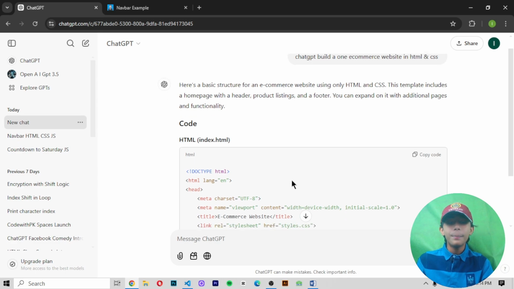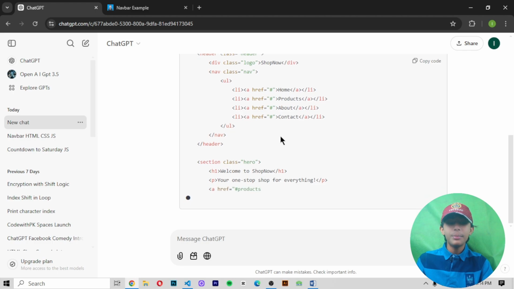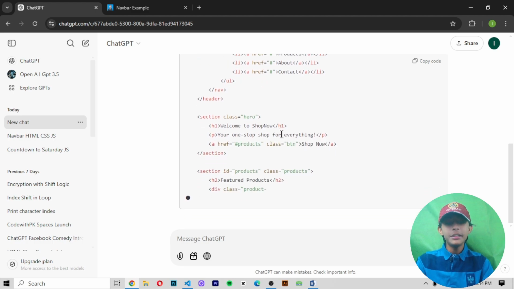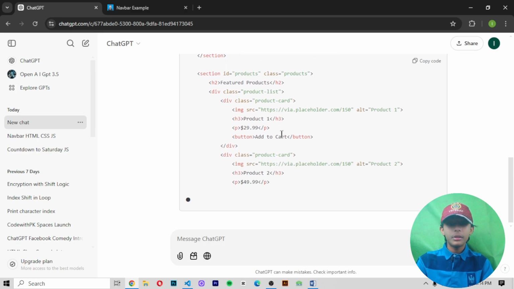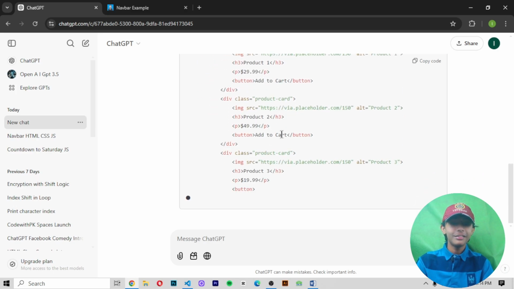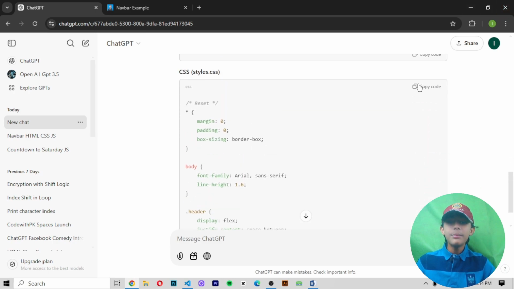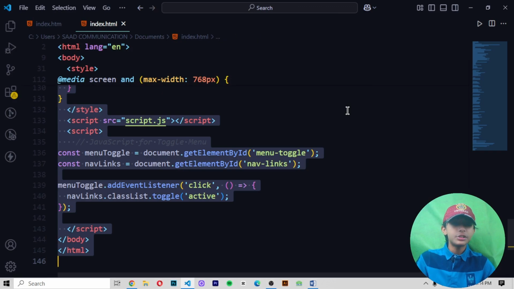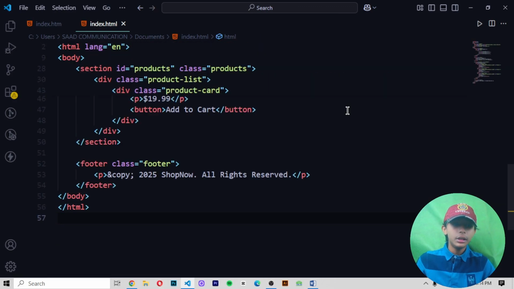It is only giving me the basic structure, not a very big e-commerce website. Okay, so it has started giving me the product also, and it is adding a button. It gives me only a very basic structure, because the paid version of ChatGPT will do it, but not this version.